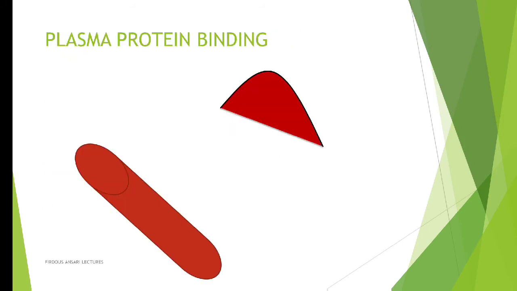So we'll start with plasma protein binding. What exactly happens over here, we'll see. Here I have shown you a diagram. On the left side is the blood vessel and on the right side there is a liver. I'm taking the liver as an example of an organ. Instead of the liver, there are various other organs also, like the brain, kidney and heart. Now any drug which is highly lipophilic in nature can readily cross the barrier and distribution will occur in a very smooth manner. But a lipophilic drug of a bigger size cannot cross the membrane and distribution cannot occur.